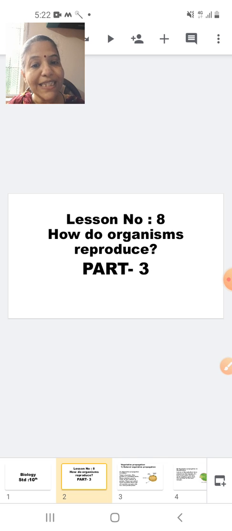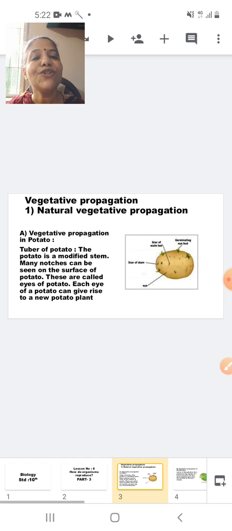Now, in today's session, students, we are going to study asexual reproduction in the case of plants. And asexual reproduction in plants is called vegetative propagation. Now, why do we have this word vegetative propagation? If you consider a plant, the plant shows two parts. One is called the vegetative part and the other is called the reproductive part.